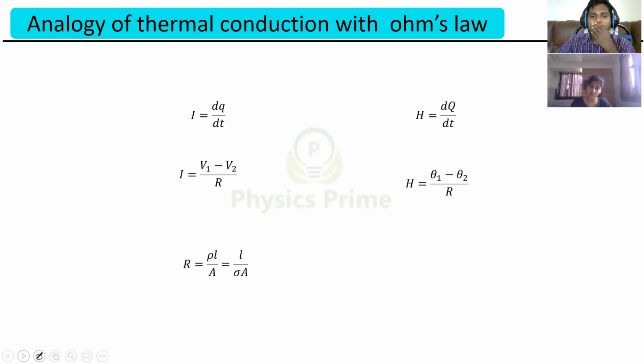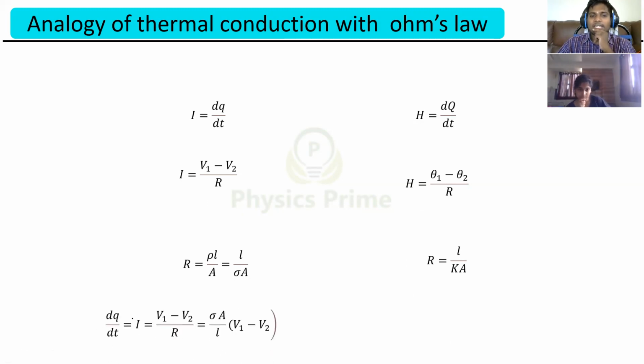Their resistance is rho L by A, that is 1 by sigma into L by A. Here the resistance in terms of K is 1 by K into L by A. Then dq by dt is equal to I is equal to V1 minus V2 by R, and the resistance can be written as L by sigma A for electricity. So I equals sigma A by L into V1 minus V2.